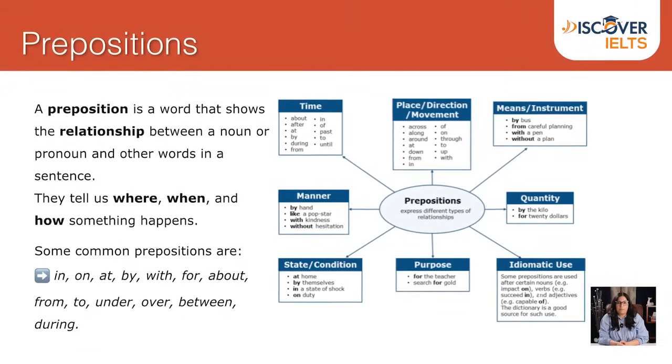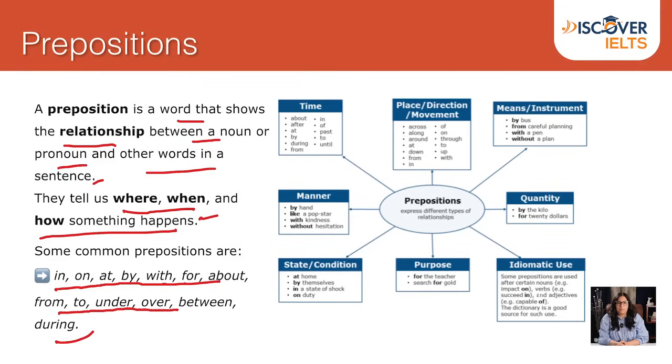Let's talk about preposition. Preposition is a word that shows the relationship between a noun or a pronoun and other words in a sentence. They tell us where, when, and how something happens. Some common prepositions are in, on, at, by, with, for, about, from, to, under, over, between, during. We have different types of prepositions. Basically, first is for time, place, direction, movement, means, instrument.